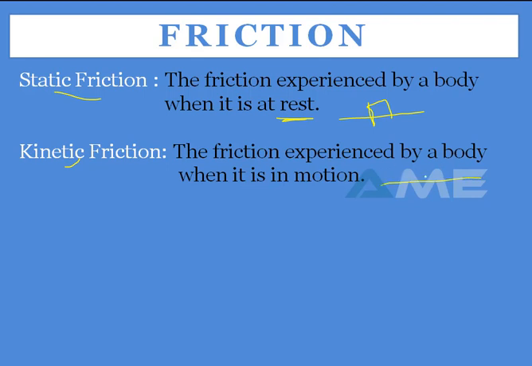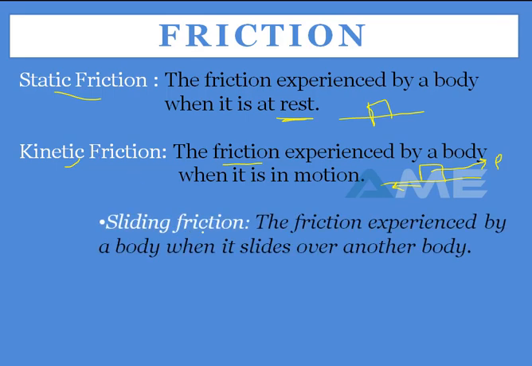So when the body is placed on a horizontal surface and it is moving with some velocity or acceleration when a force like P is applied, the friction experienced by it in the opposite direction is kinetic friction, or else dynamic friction. And in this we have two frictions: sliding friction and rolling friction.